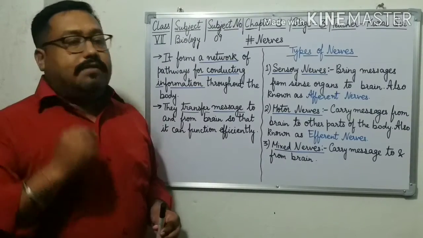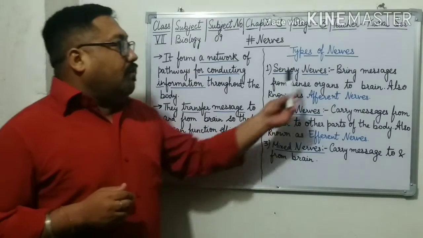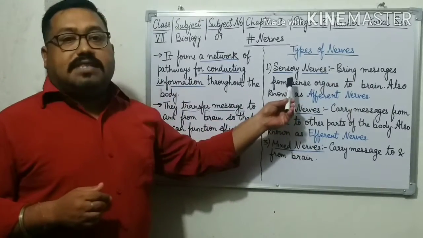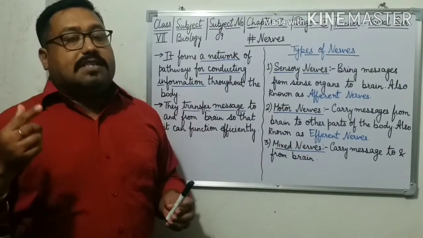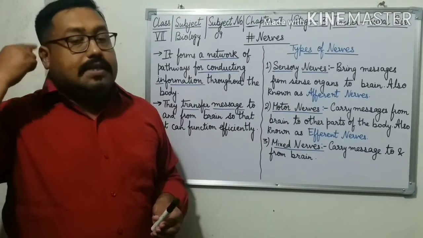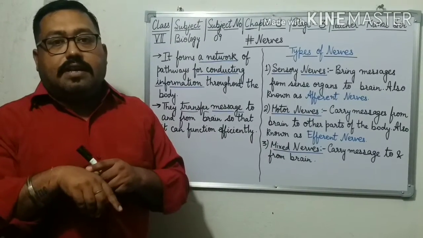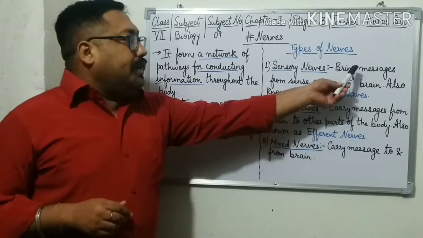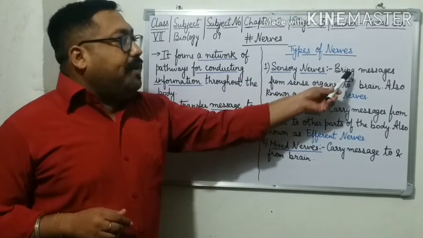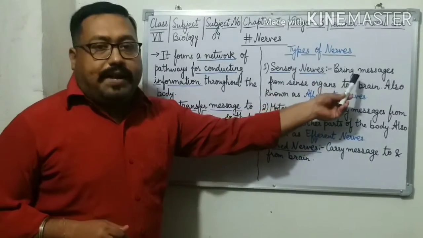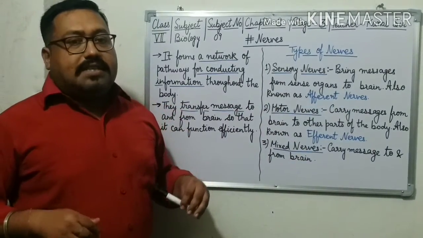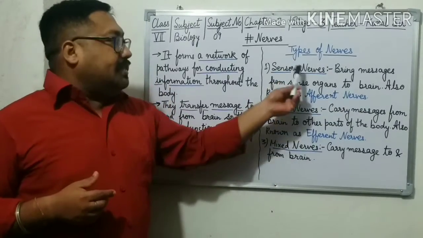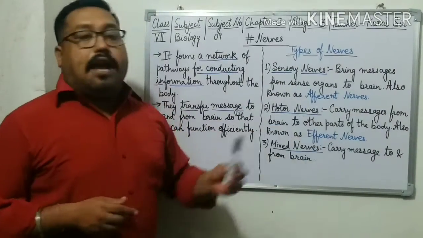There are three types of nerves. First is sensory nerves. What is the role of sensory nerves? Sensory nerves bring messages from sense organs. Again, I am repeating what the sense organs are: eyes, ears, tongue, skin. Sensory nerves bring messages from the sense organs to the brain, and sensory nerves are also known as afferent nerves.